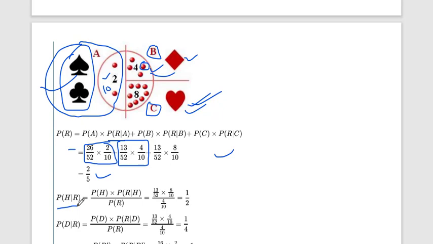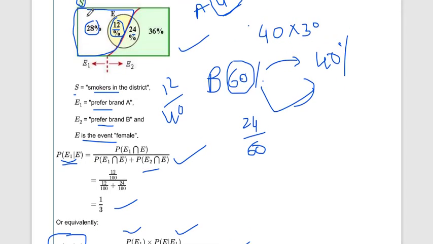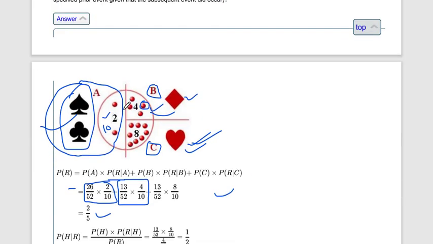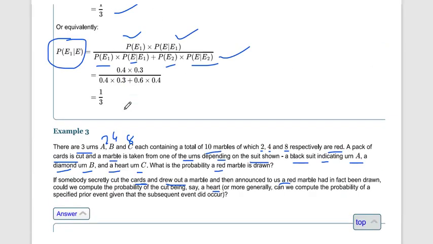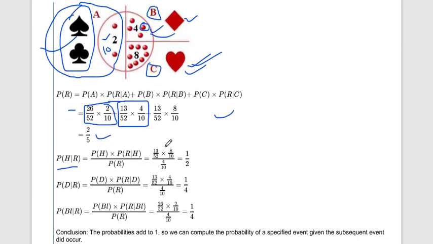Okay, so now here, before we had three events, E1, E and E2, but now we have only two events. So we just have to use the simple formula. The Bayes theorem formula for only two events is probability of H into probability of R given H, upon probability of R. Yes, we have only two events here.